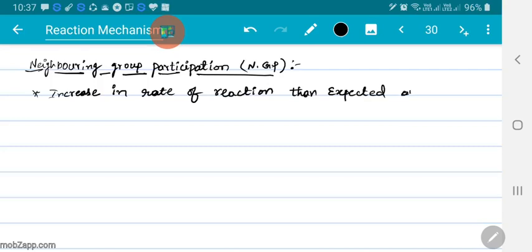Along with that, there will be some retention in configuration observed. And the retention in configuration at a chiral center is observed.